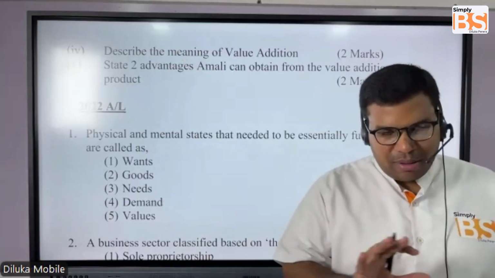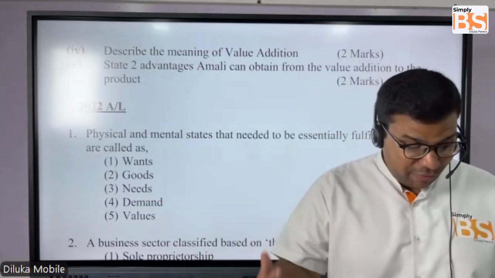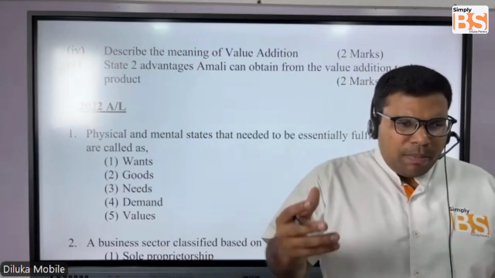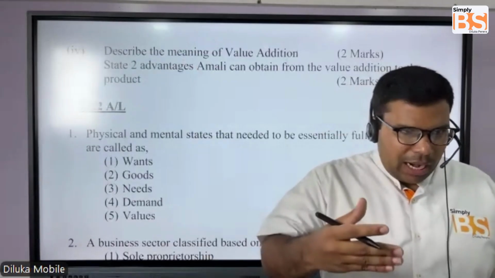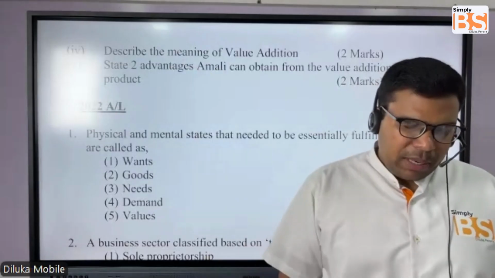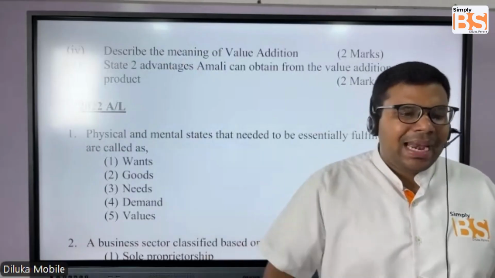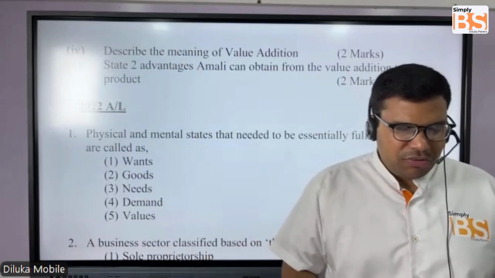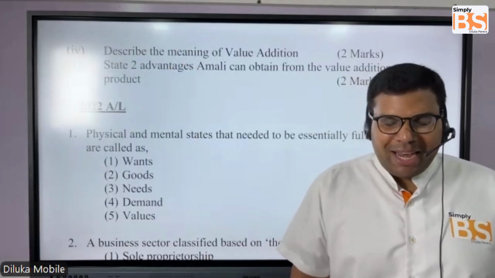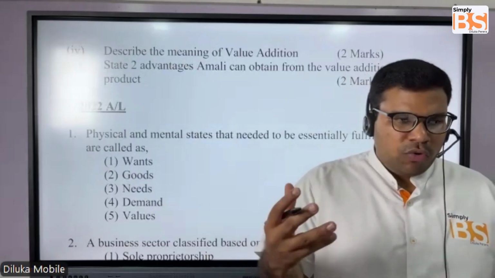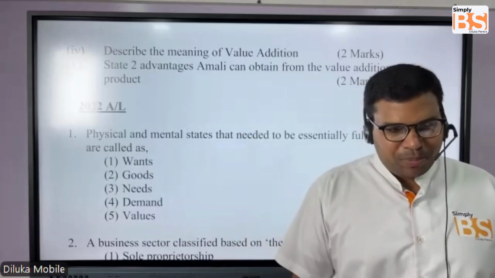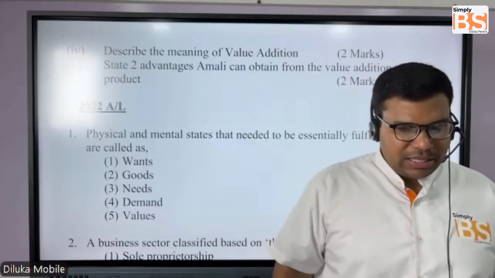Very simply, I have explained what value addition is in summary. Value addition means, students, when a product is moving through different stages of production, value is added at each stage. If you all can remember, we took the example of how value is added to tea leaves until they are converted to tea powder. I gave you all a very nice example.